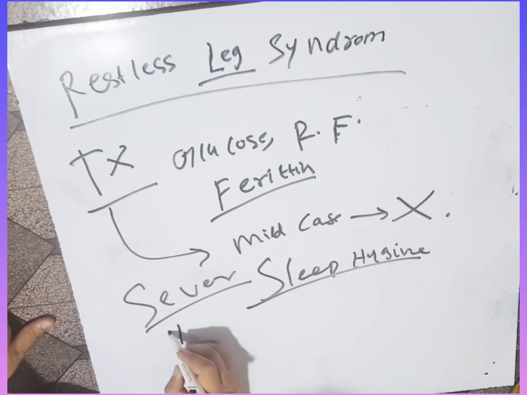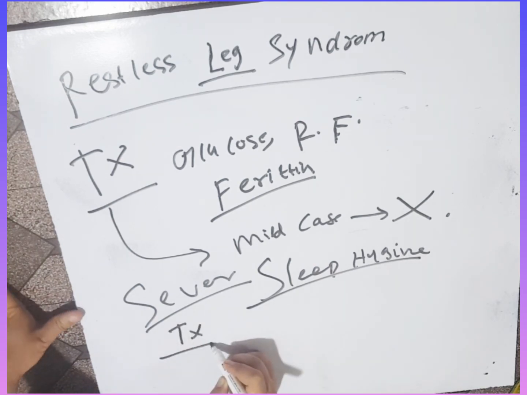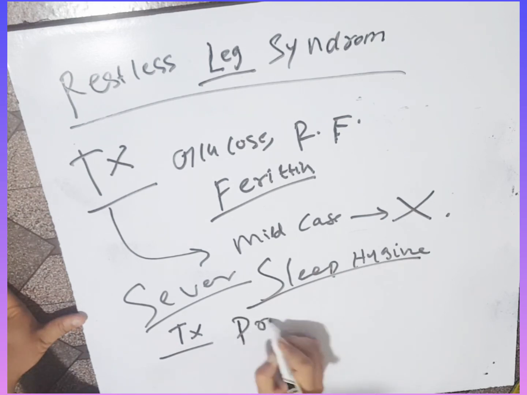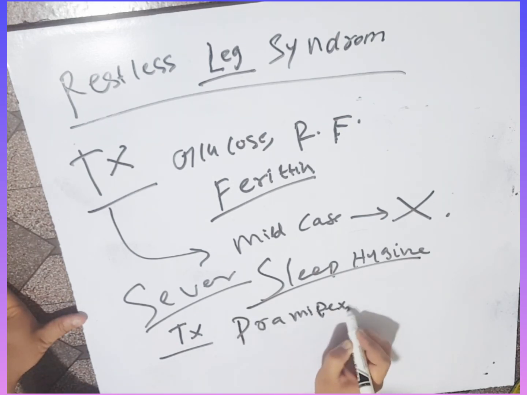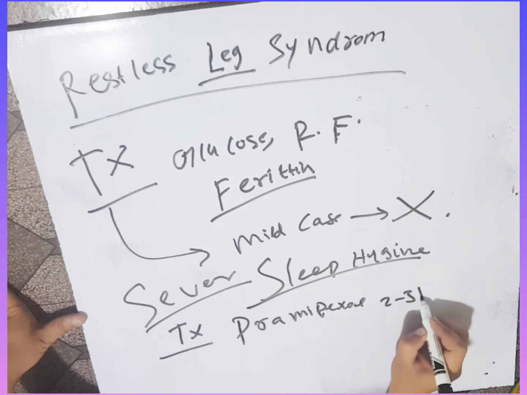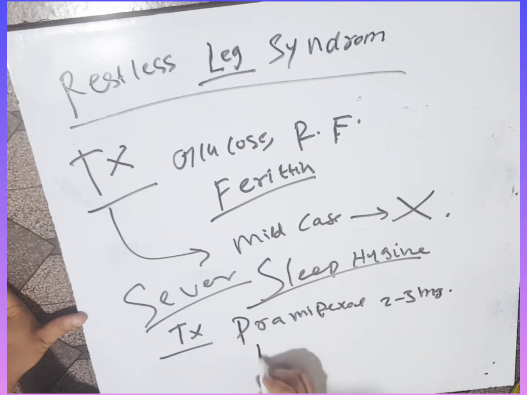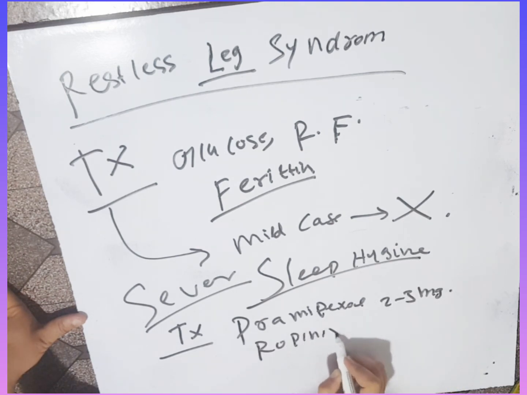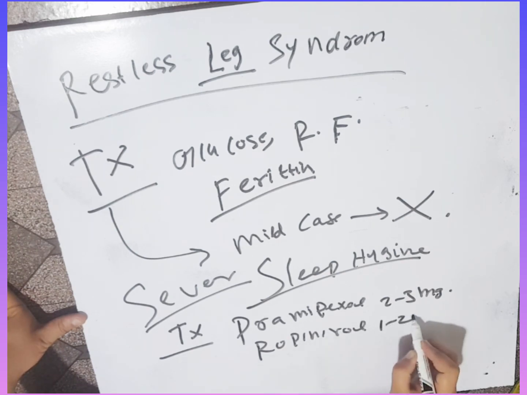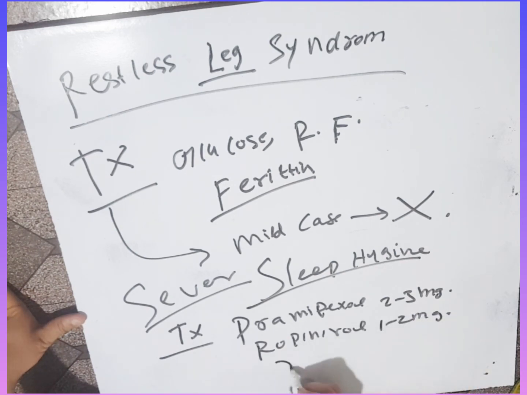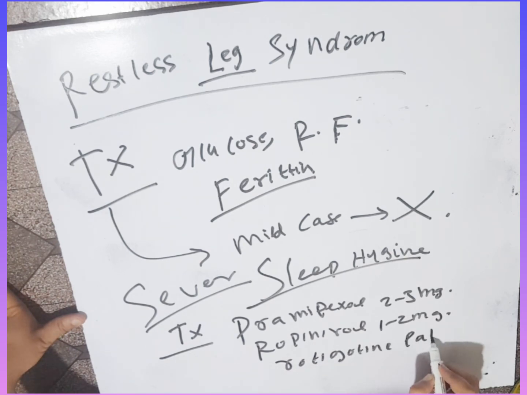The medicines we give for restless leg syndrome include pramipexole 2 to 3 mg, ropinirole 1 to 2 mg, and rotigotine patch 2 to 3 mg.